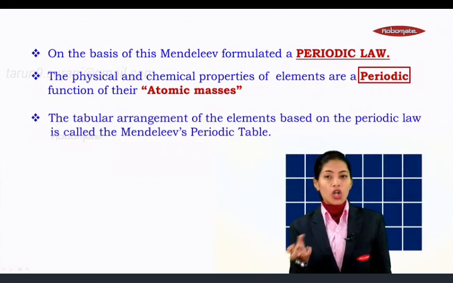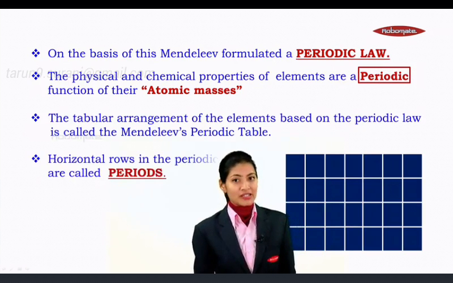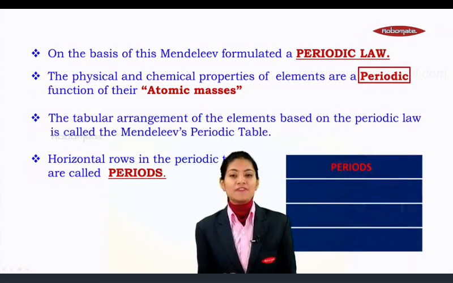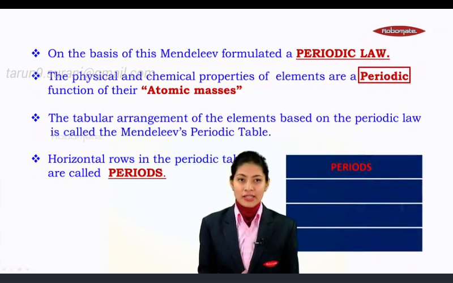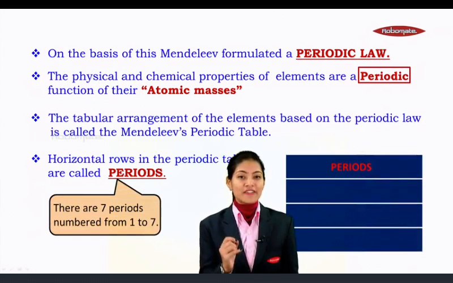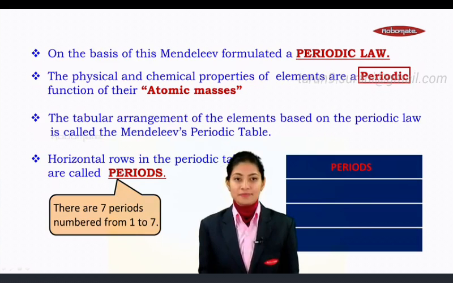He also took all these elements and arranged them in the manner of a table. This tabular arrangement of the elements based on the periodic law is called Mendeleev's periodic table, wherein you will find the horizontal rows which are called periods, and he made a total of 7 periods and numbered them from 1 up till 7.